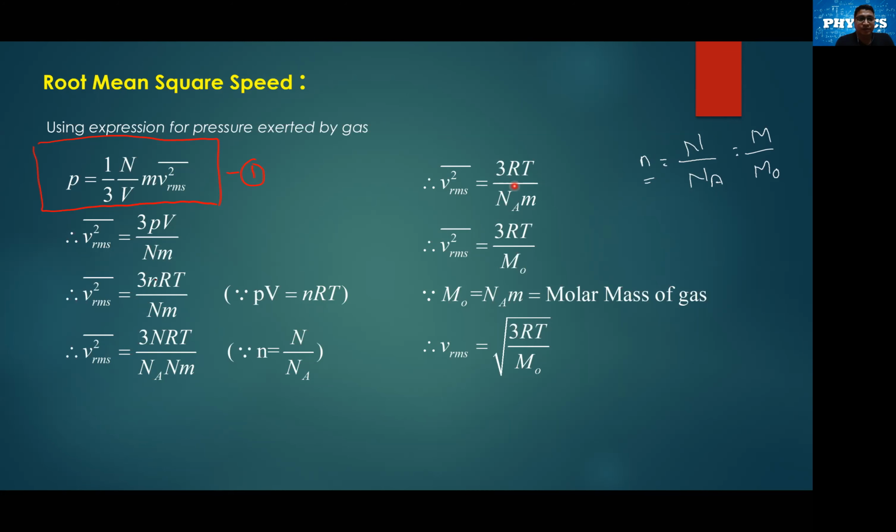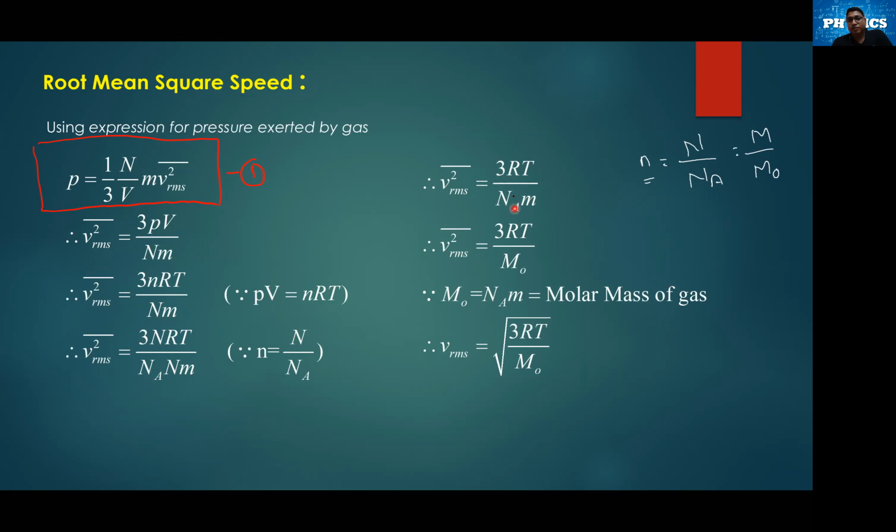Okay, so when we replace this n with N upon Na, the equation will become V square RMS will be 3 into N upon Na, and then RT and Nm, it is going to be as it is. So we have only replaced n with N upon Na. What will happen then? As you can see, N is present in the numerator as well as in the denominator. We can easily cancel this N. So the expression will become 3 into RT upon Na into m. So V square RMS equal to 3 RT upon Na into m.